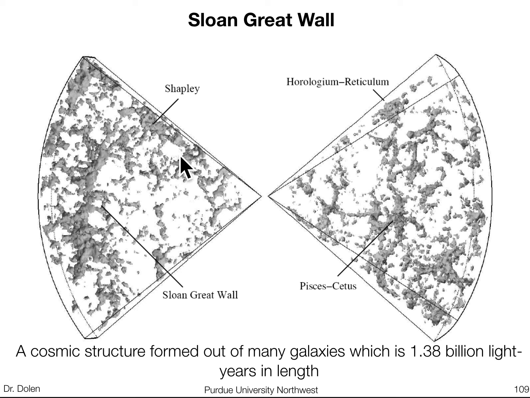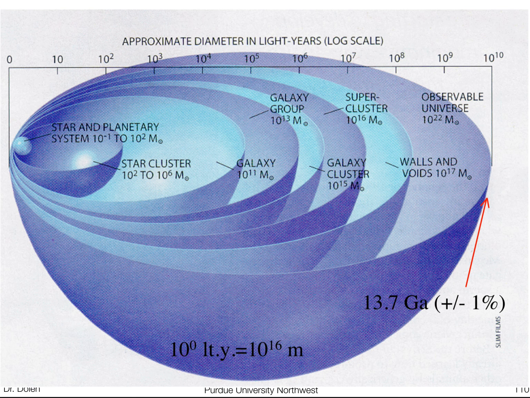And actually, there's some areas where the density is much higher than others. For example, the Sloan Great Wall. This is something people are currently studying, these huge structures at huge distances in the universe. We can try to understand some of the relative distances in the universe using this nice image.